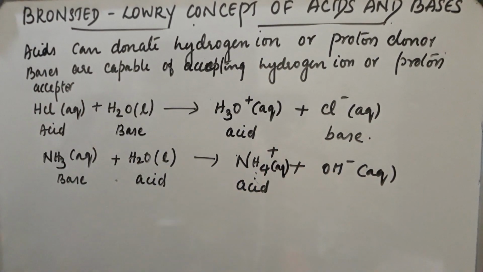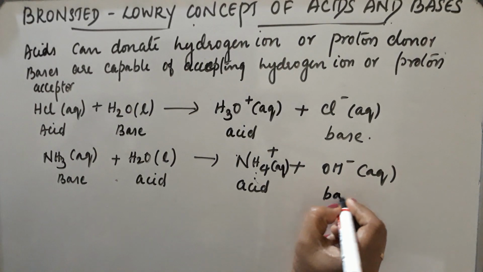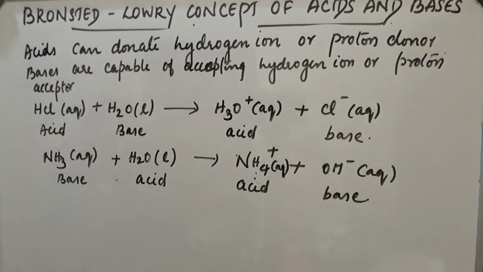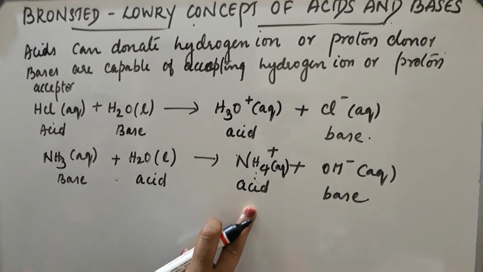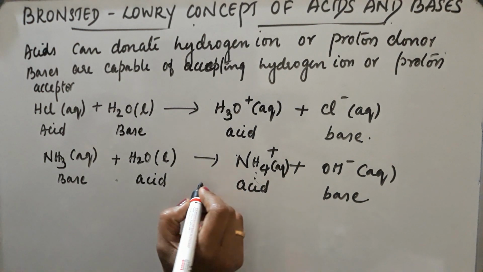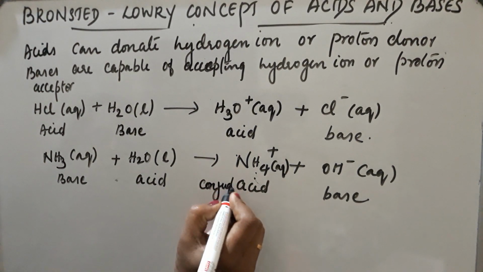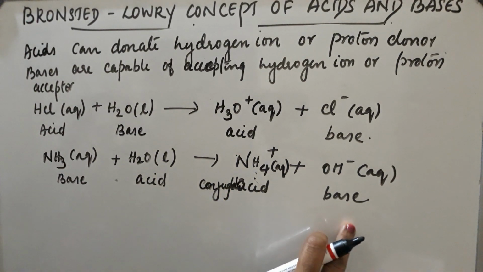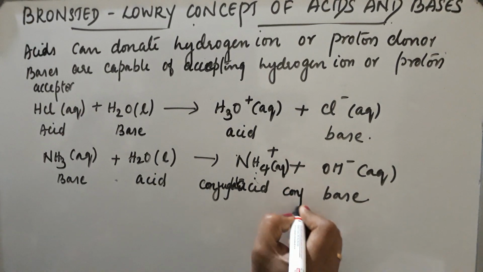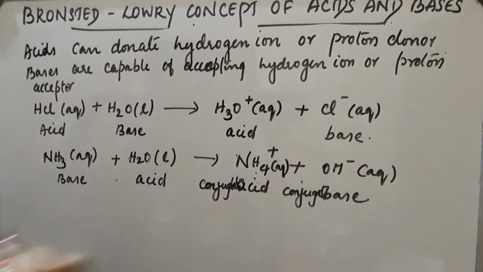This will be the reaction. Now NH3 is a base, so its corresponding acid will be NH4 plus. This is called the conjugate acid, and OH minus is the corresponding base of the acid H2O. So this is the conjugate base. Okay, so acid-base reactions involve transfer of a proton from an acid to a base.